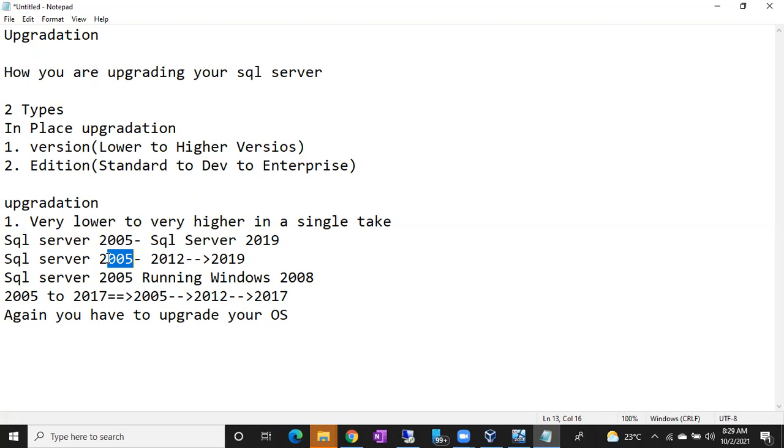Users and logins are there. Okay. Take a backup. Check the space in the drive, sir. Very good. We have to check whether enough free space is available or not. We have to check whether enough free space is there in the C drive, especially the C drive. Of course, all the drives are also important, but the C drive is more important.